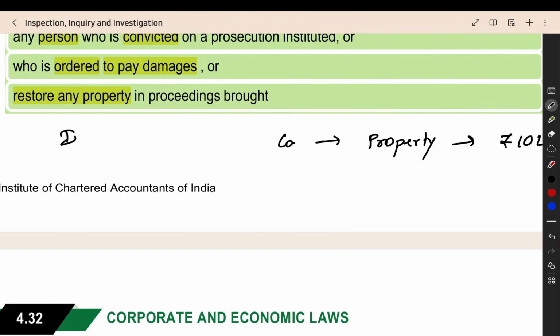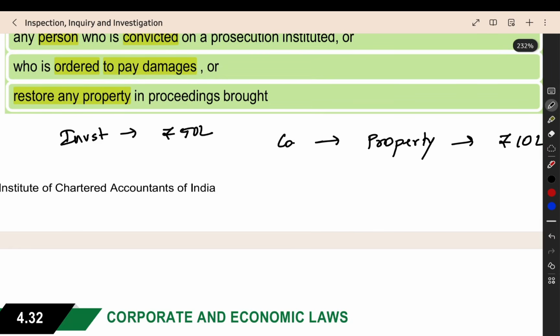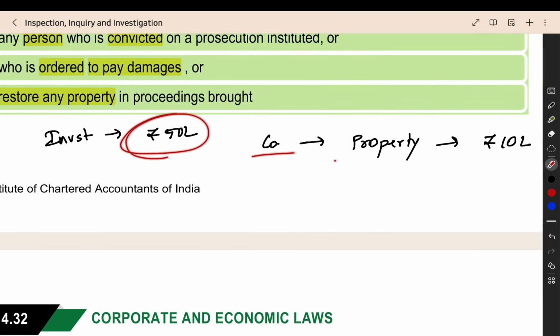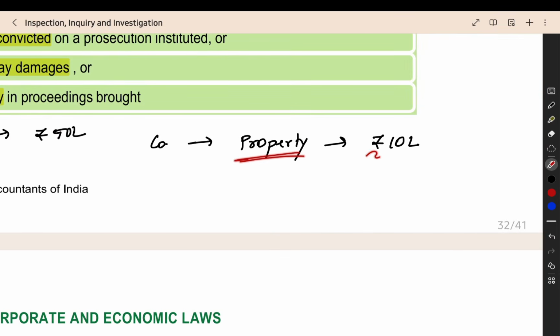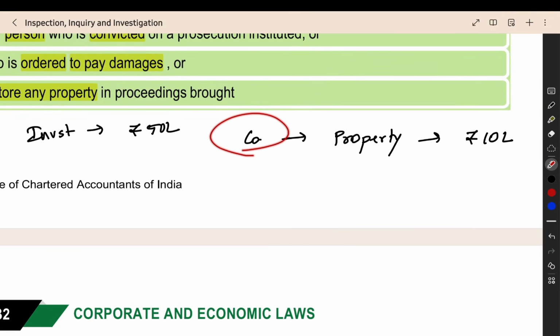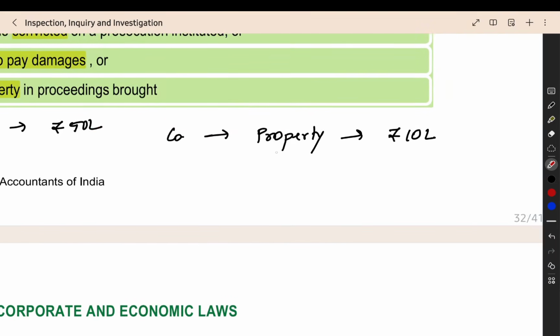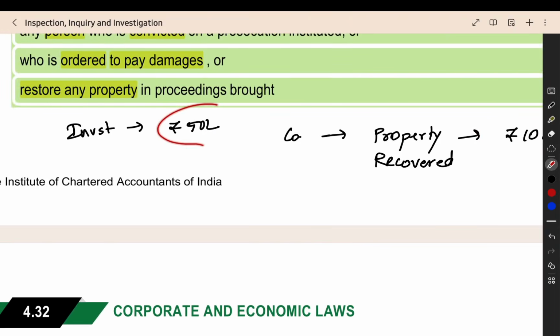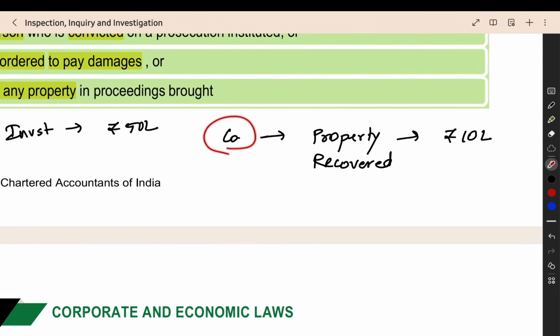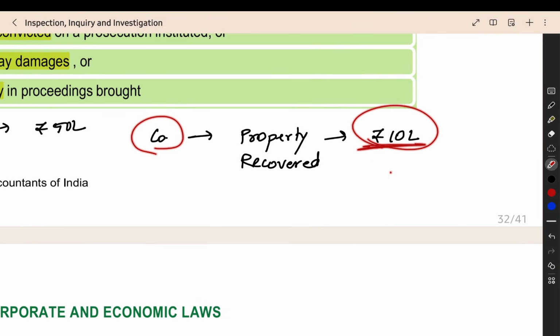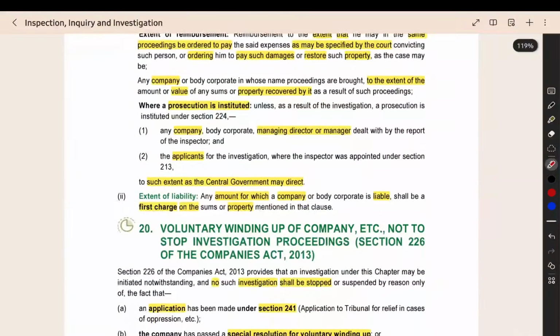Then the cost of the investigation, for example, if it is 50 lakh, the company will be liable to pay the 50 lakh, but it will be up to the value of the property only. For this company only, they are doing the investigation, so this entire 50 lakh should be paid by the company only. But when you see the recovered property value, it is itself only 10 lakh. So up to 10 lakh they can pay. The remaining 40 lakh they cannot pay. The company got only this much property, so only this much can be paid by the company for the expense of the investigation.